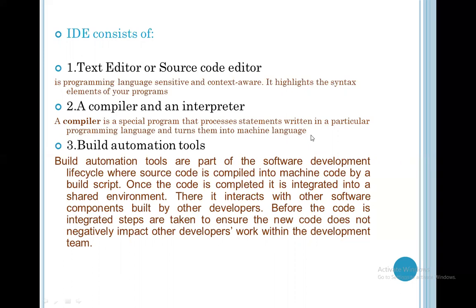Then there is the build automation tool. The build automation tool is part of the software development lifecycle where source code is compiled into machine code by a build script. Once the code is completed, it is integrated into the shared environment. It means if you complete your work and create the code, then this code will be shared with others, so you can run the program on other software and in other environments also.